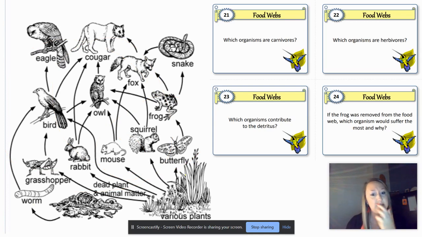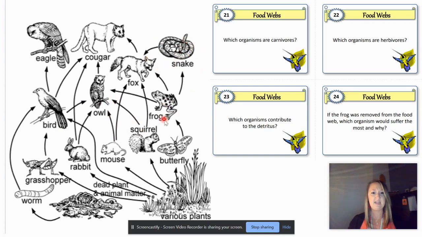And the last question, if the frog was removed from the food web, which organism would suffer the most and why? So we've got our frog over here, right? And it gets eaten by snakes, it gets eaten by foxes, it gets eaten by owls, and it eats butterflies, right? So who's not going to eat if frogs disappear? Do foxes have another way to eat? They eat squirrels too. Do owls have another way to eat? Oh, they eat like a little bit of everything, right? They've got lots of choices.